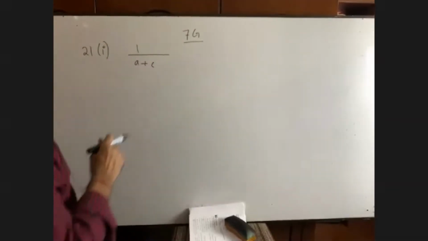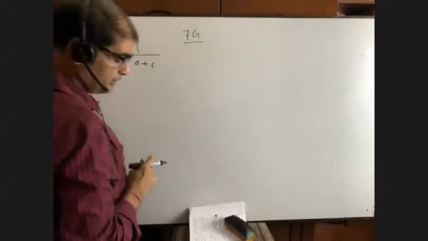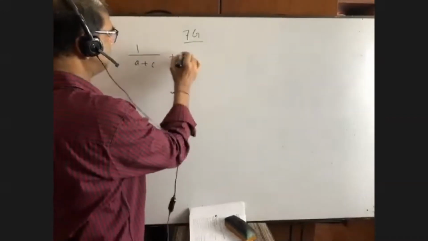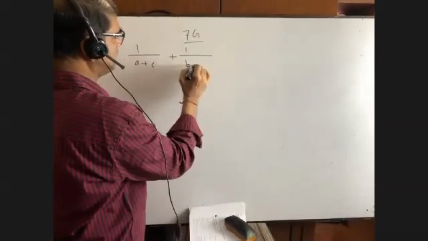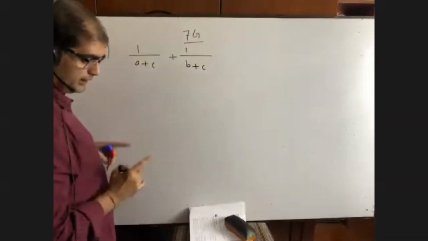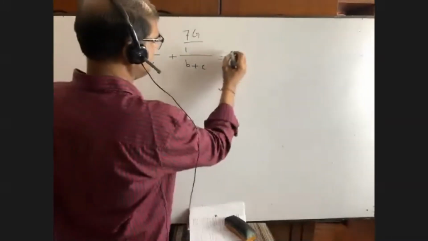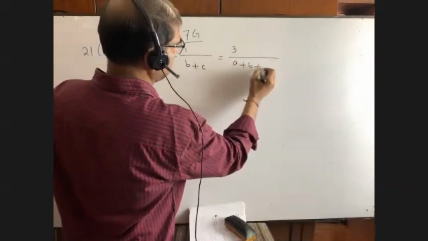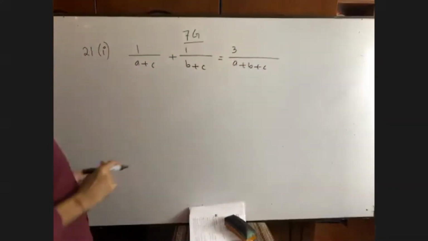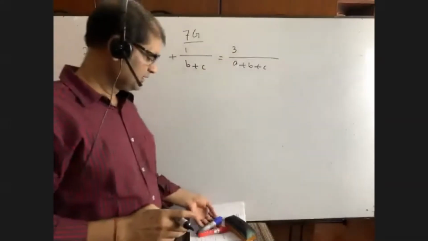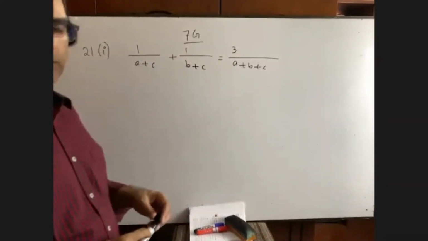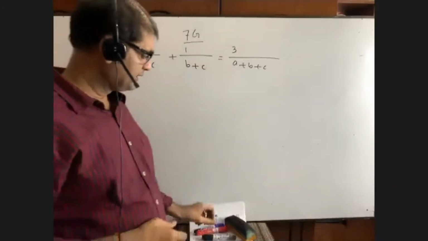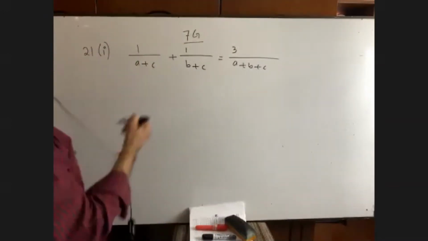Then 1 by (b plus c) is given as 3 by (a plus b plus c). You did this type of math in class 8, 9, and 10. You just get the calculation. That means you can have the LCM here. You get the LCM here.